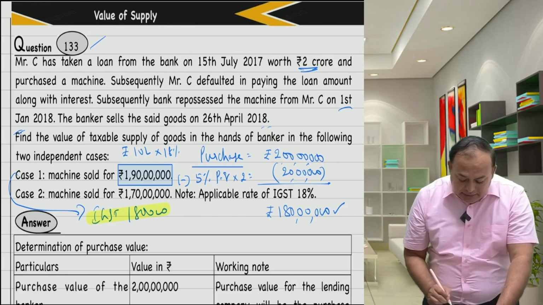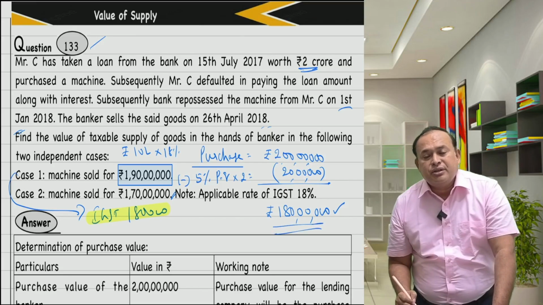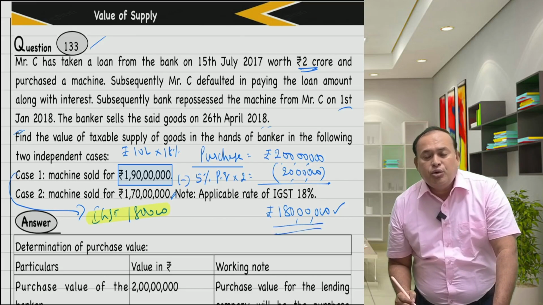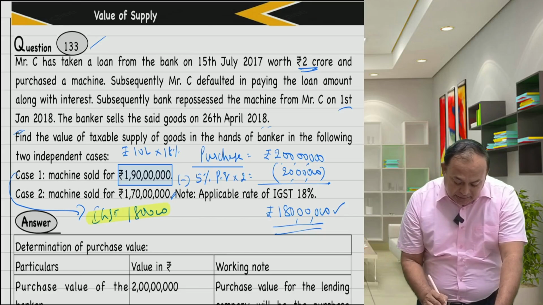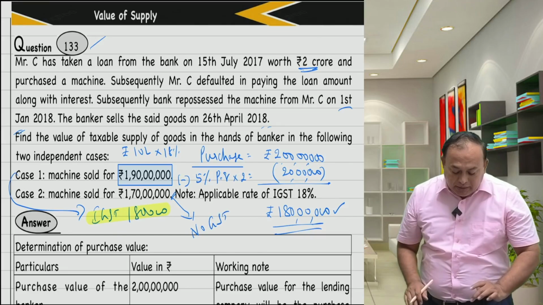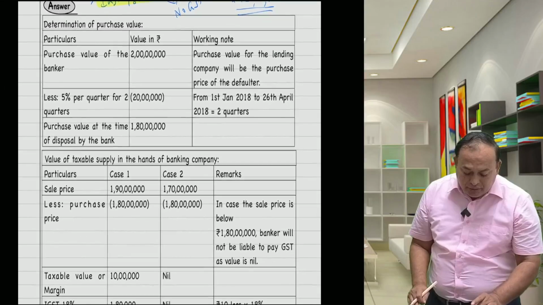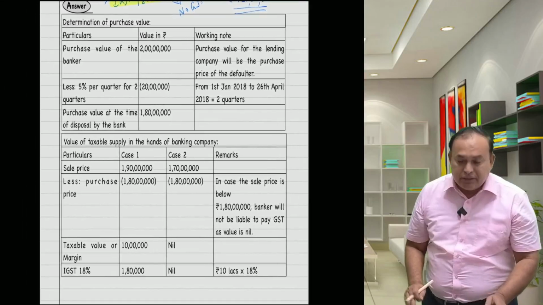Now the second case comes into the picture. My selling price is 1 crore 70 lakhs. My cost of acquisition is 1 crore 80 lakhs. The margin is negative, so no margin. Therefore, no GST. In the second case, no GST is the way in which you have to identify the solution for the given application numerics.